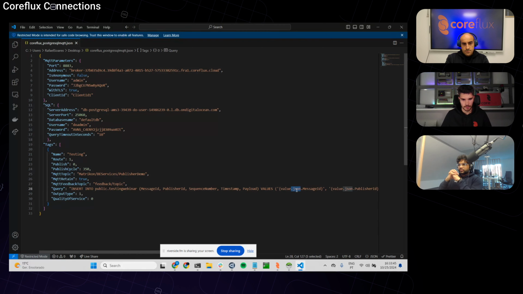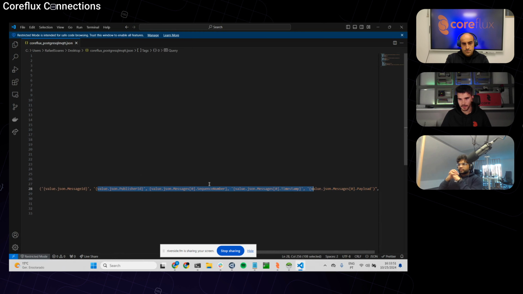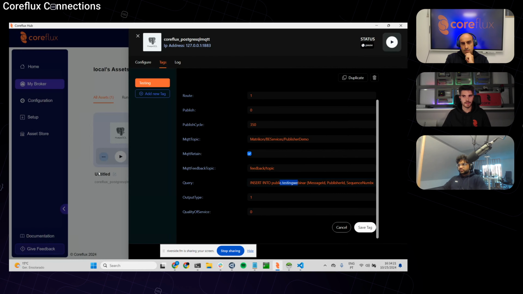So, for example, the payload that comes from Melvin has a message ID, publisher ID, and as well has an array. So we can see that information by doing value.json.messages, the array index, and then access the parameter that we want to. We also can use the wildcard not only for JSON but also for CSV. But all of this information you can find on our documentation.